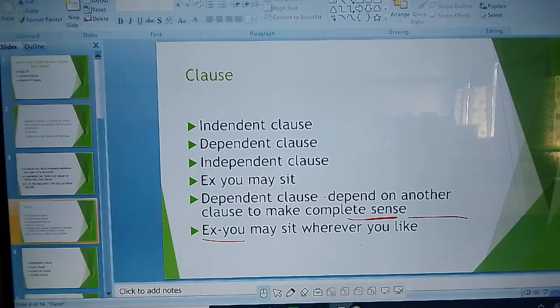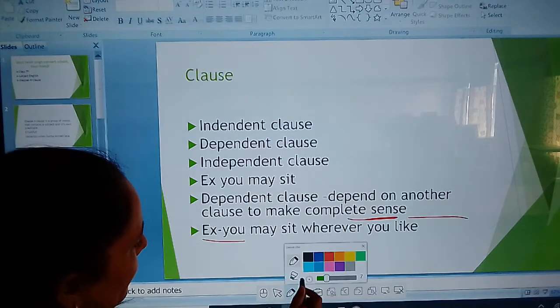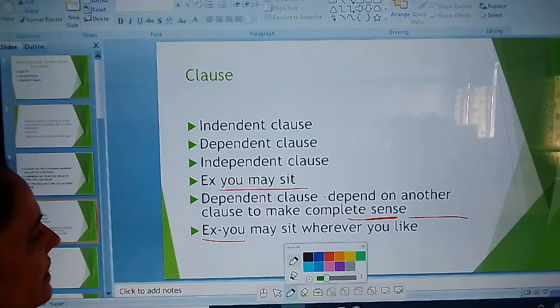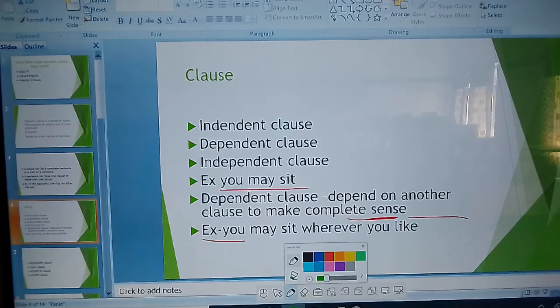Independent clause and dependent clause. First of all, a clause is divided into two parts: independent clause and dependent clause. Firstly, I want to tell about the independent clause. Example: "You may sit." In this sentence, this is the independent clause. The sense is clear in this sentence. You may sit. This is the independent clause.